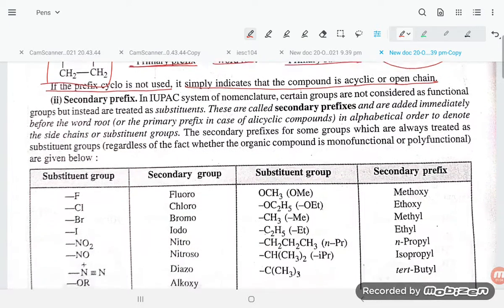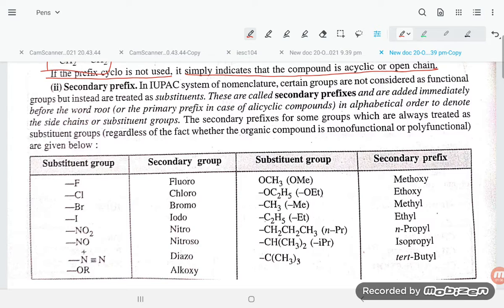Now the secondary prefix. If you talk about secondary prefix, in the IUPAC system of nomenclature, a certain group is not considered as a functional group, but instead is treated as a substituent. These are called secondary prefixes and are added immediately before the word root, or primary prefix in case of alicyclic compounds.